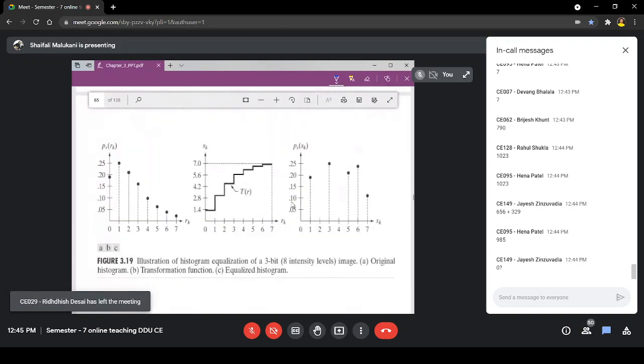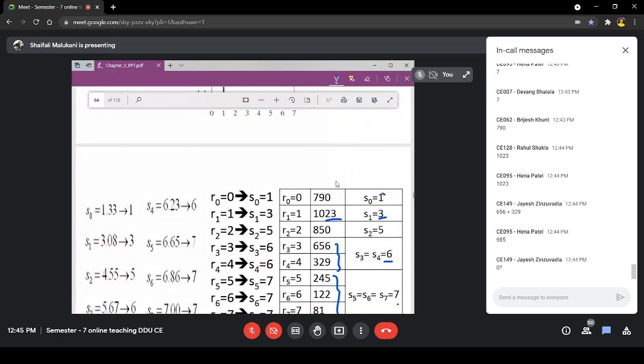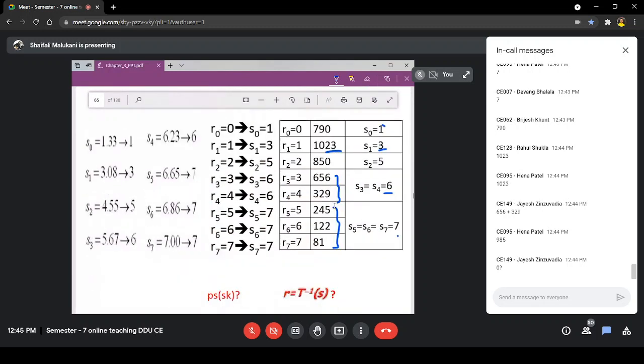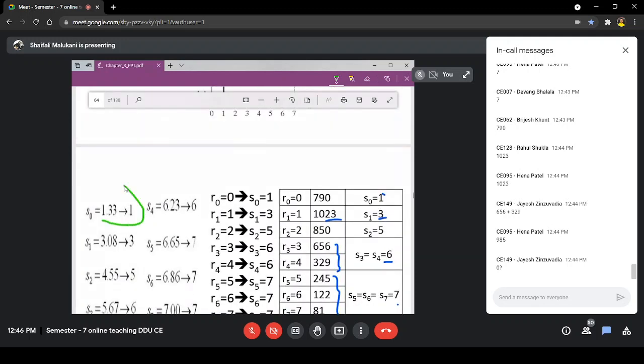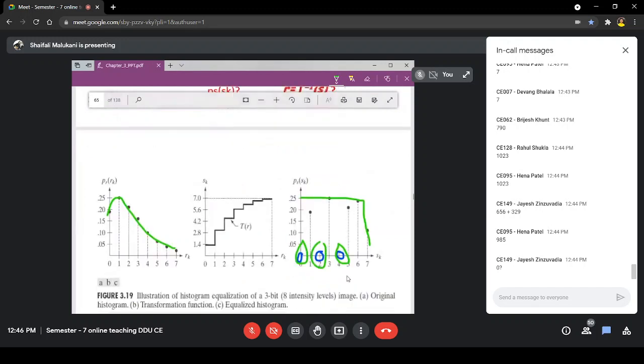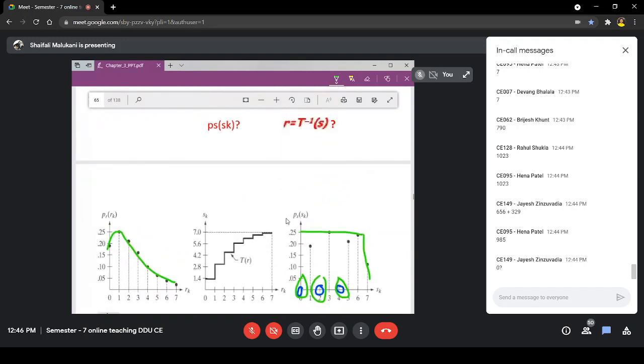And if I plot its histogram, I have the occurrence divided by the total number of pixels, and if I plot it, it is going to give me this type of shape. Definitely 2 will never occur, 0 will never occur, 4 will never occur. So they are zeros, and this is how the histogram is obtained. Earlier the shape was like this, now the shape is almost like this. You can see, of course, it is compromised. Why have we compromised it? Because we have rounded off. That is the problem.